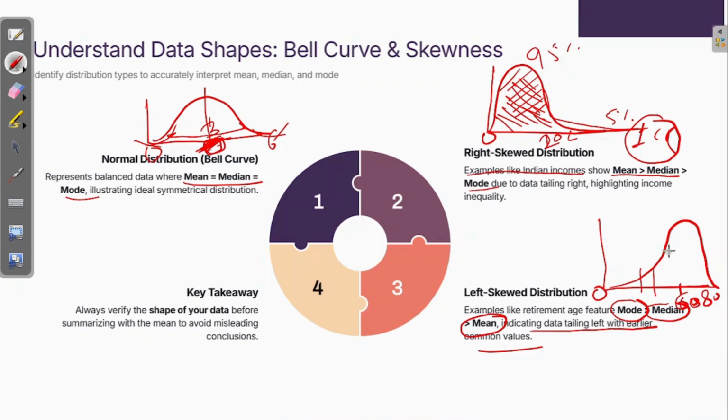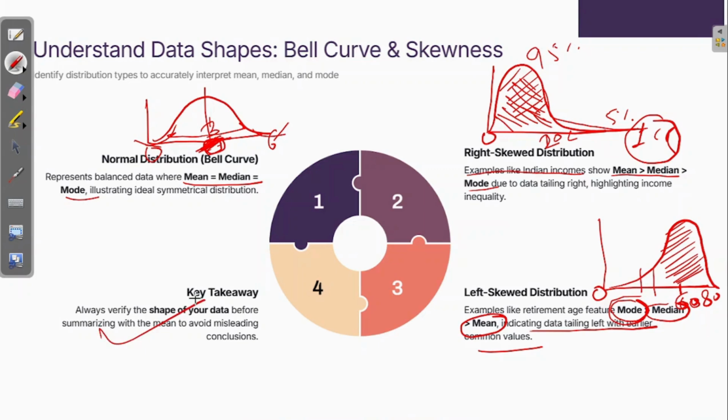In the left skewed distribution, the bulk of the population sits here only, and when I say most, then mode comes into the picture, and mode is greater than median, which is greater than mean, right? So what is the key takeaway?